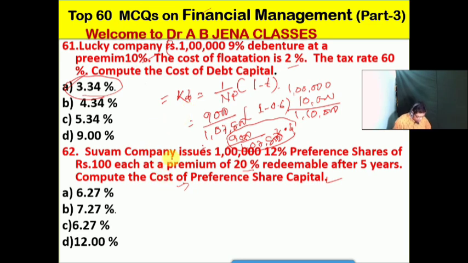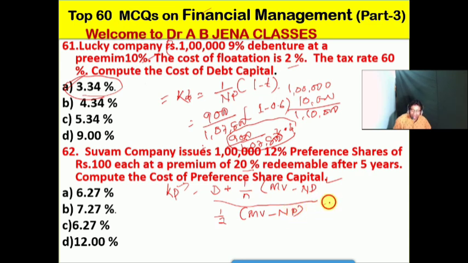So friends, here how will we calculate? That is the cost of a preference share, a redeemable preference share. So how will we calculate? That is D, dividend, divided by 1 by N into MV minus NP divided by 1 by 2 into MV plus NP. So this is the calculation. So MV is the market value. So NP, friends, stands for net proceeds.